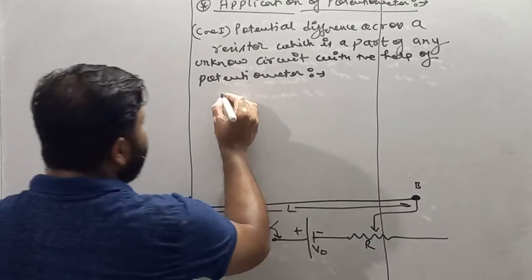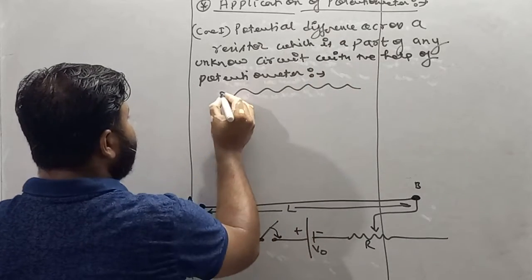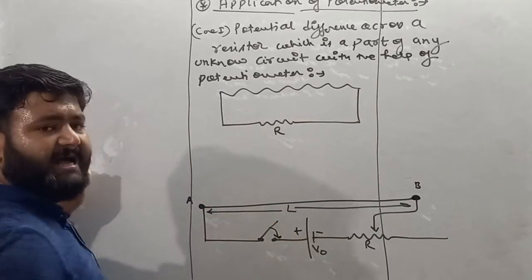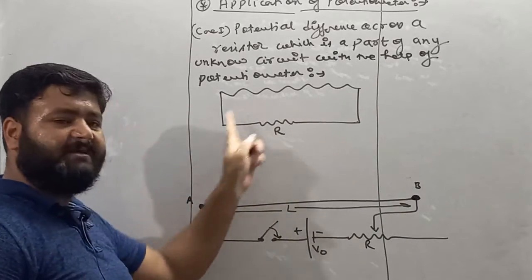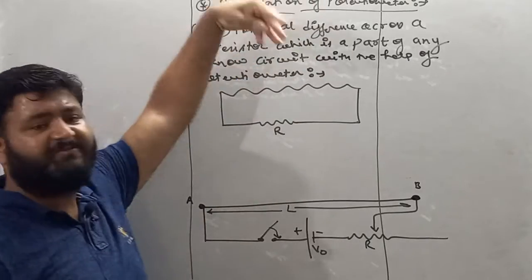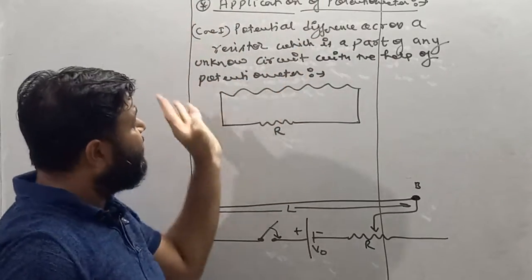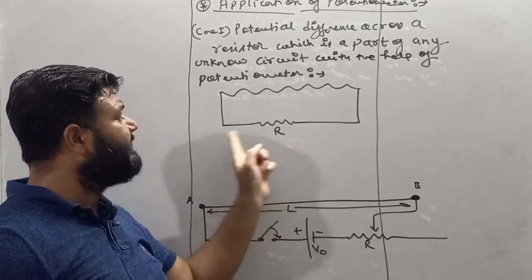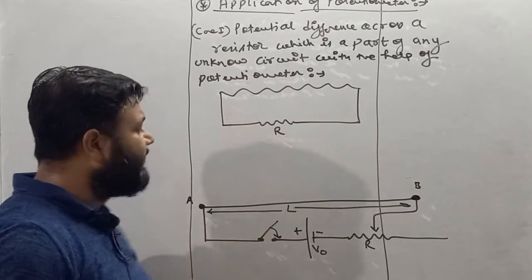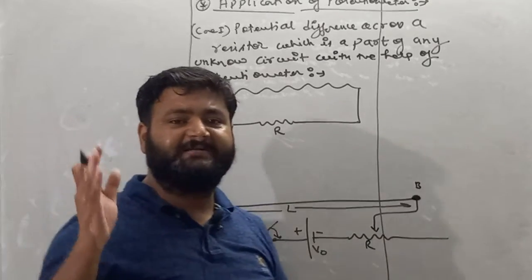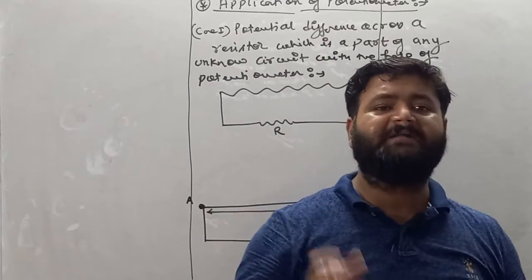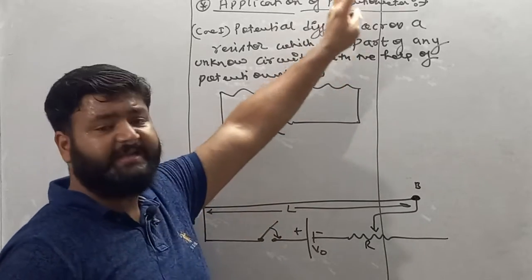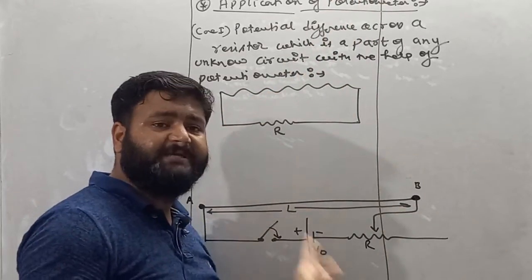Now see, my dear student, let's suppose we have any unknown circuit in which there is a resistor whose resistance is R, and we want to find potential across this resistor which is a part of a very big circuit. Let's suppose many resistors are connected in the circuit, and we want to find the potential difference across this resistor with the help of potentiometer. Try to understand, my dear student, how to find the potential difference across this resistor which is a part of any unknown circuit with the help of potentiometer.